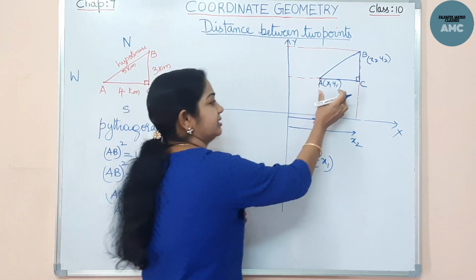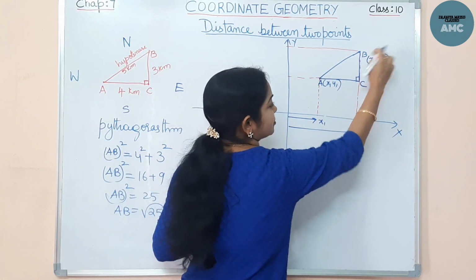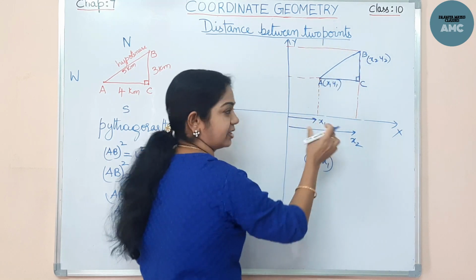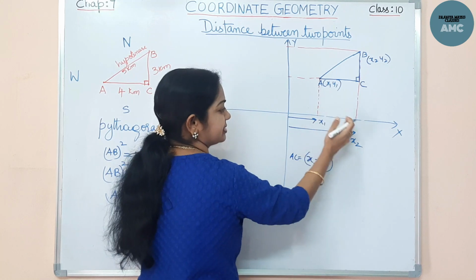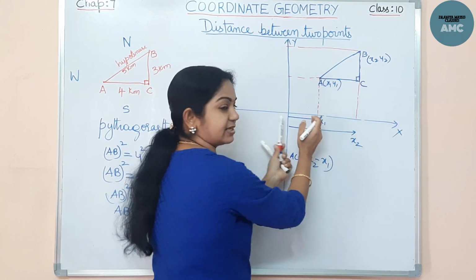According to Pythagoras theorem, this square plus this square should come to hypotenuse square. So this distance, only AC distance I am telling. Here AC distance is x2 minus x1.